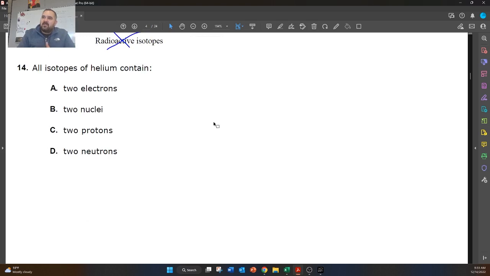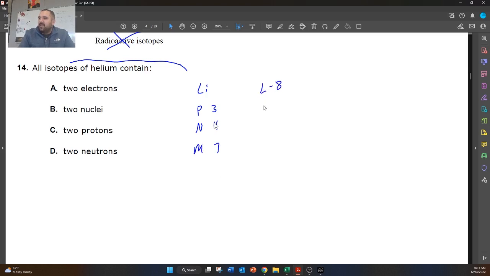All isotopes of helium contain what? So to answer this, you need to know what an isotope is. An isotope is going to be the same element with a different mass. So an example of that would be lithium, regular lithium, has 3 protons and then 4 neutrons. And then it's got a mass of 7.